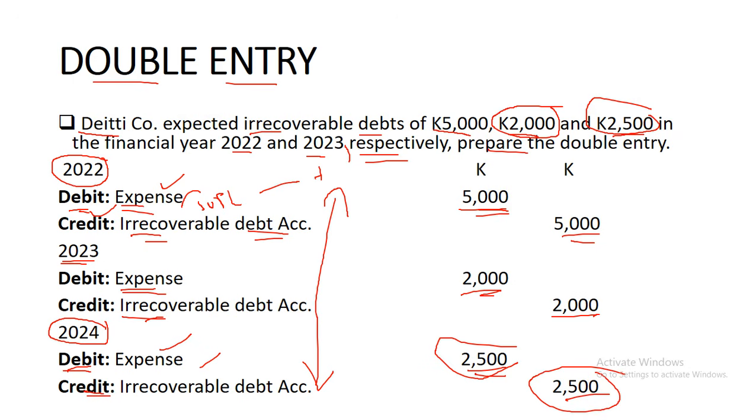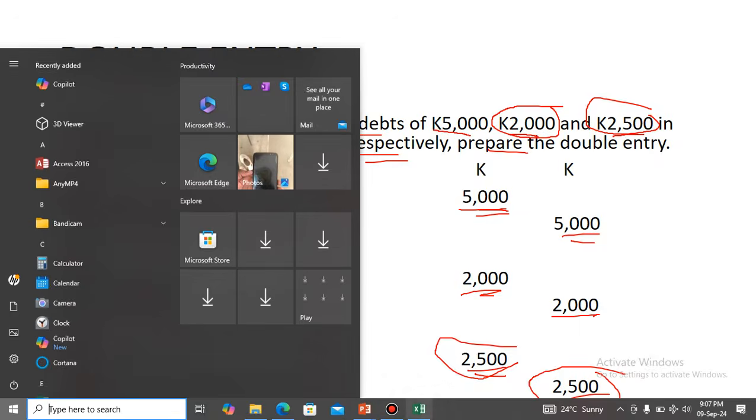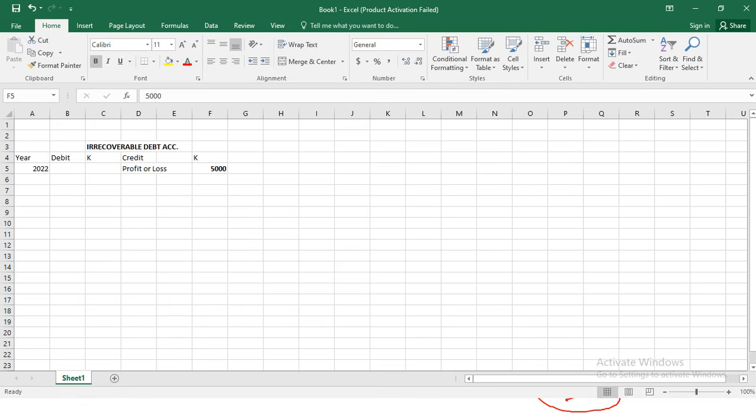the irrecoverable debts, they increased, right? Or let me just do this for demonstration's sake. So you close it, you say total 5,000 there, and then you say balance brought forward of what? 5,000.